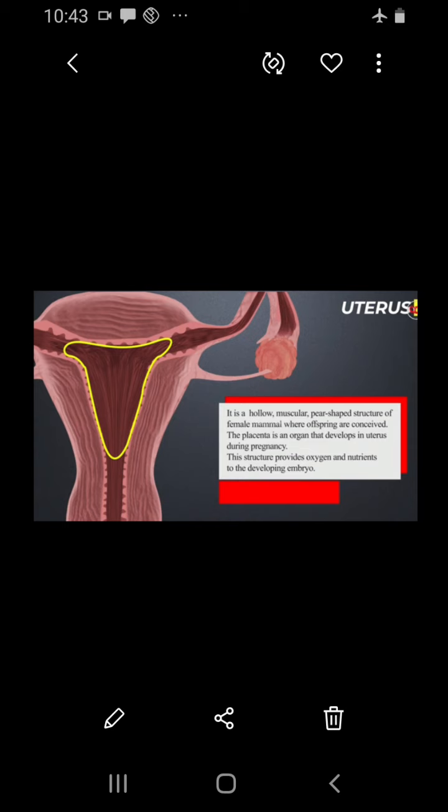The vagina is the last part. The uterus narrows downward into a hollow, muscular, tube-like structure, that is the vagina. It connects the cervix and the external genitalia. It receives the sperms and acts as a birth canal during the child's birth. So that's all about the female reproductive system.